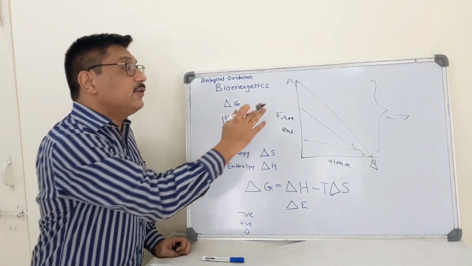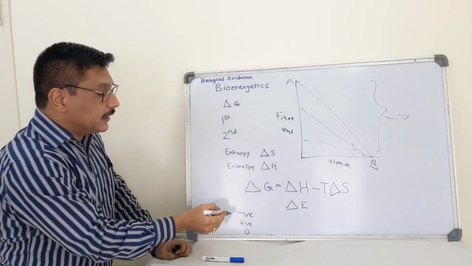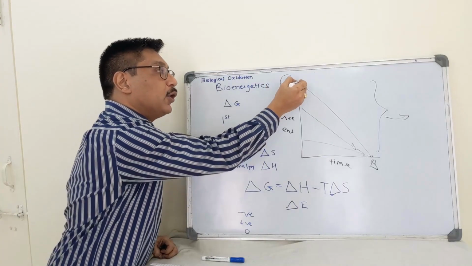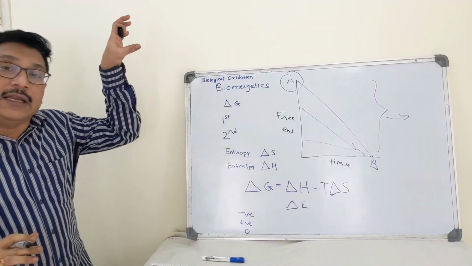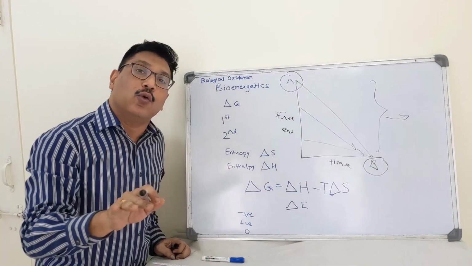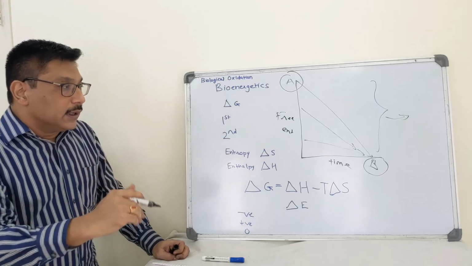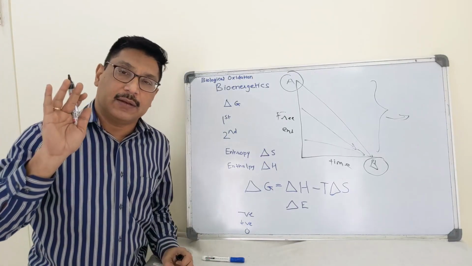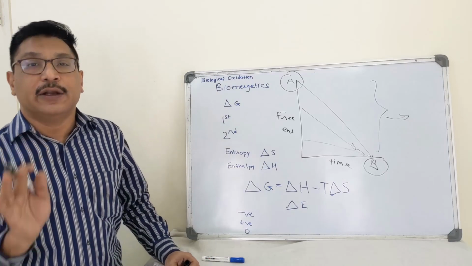When this exergonic reaction, or negative delta G, is of great magnitude, that means metabolite A is at a very high energy level, whereas metabolite B is relatively at a low energy level. The reaction will go to completion and it is irreversible.